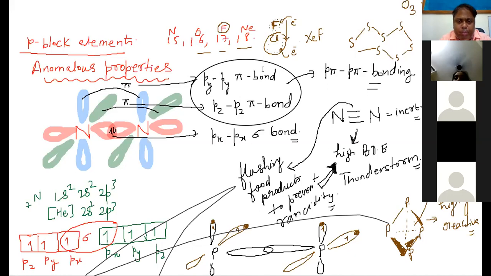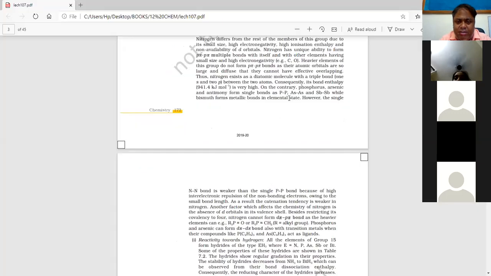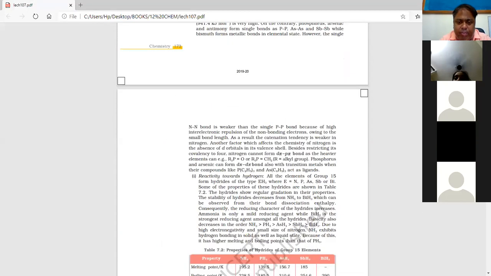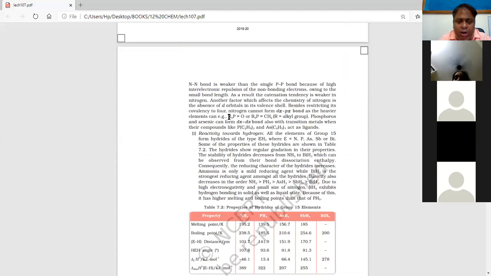So this was the anomalous property, which is written in various languages here, which I have made easy for you. If you read, you will find the same thing I have explained with my pen. Now here you will see that one more term is there, d pi p pi bond. So in the d pi p pi bond, what is happening?